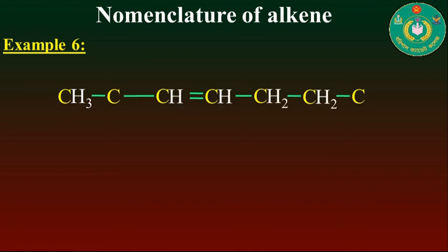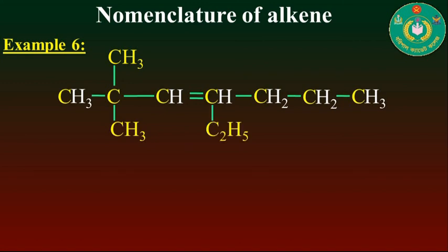Similarly, here you see that in the second carbon a 2-methyl group is present as a side chain, and the fourth carbon also contains a side chain which is an ethyl group. This compound contains a carbon-carbon double bond at the third carbon.